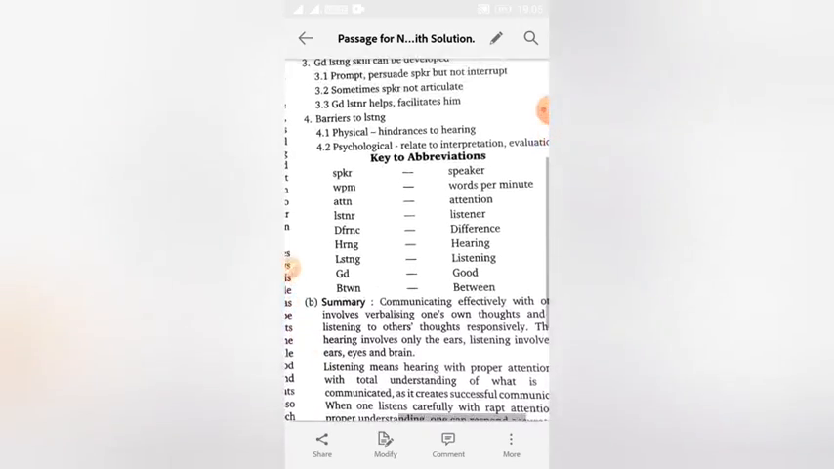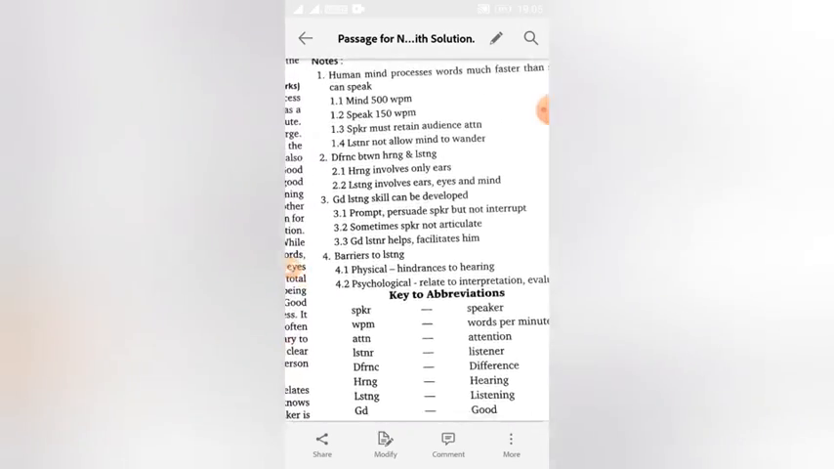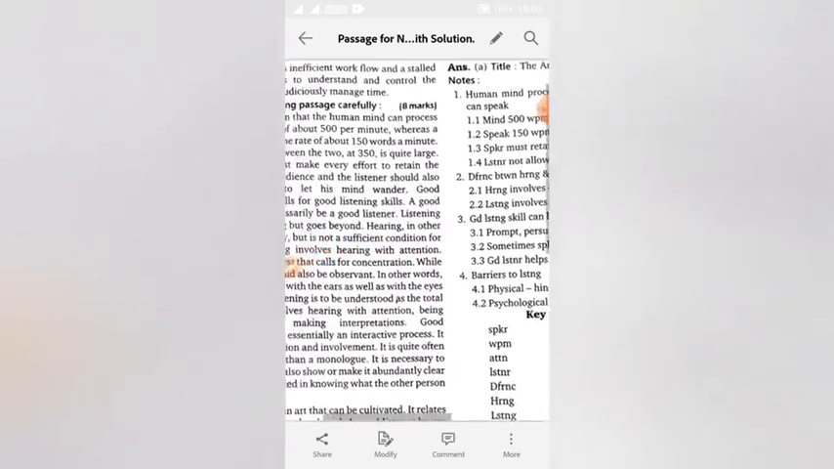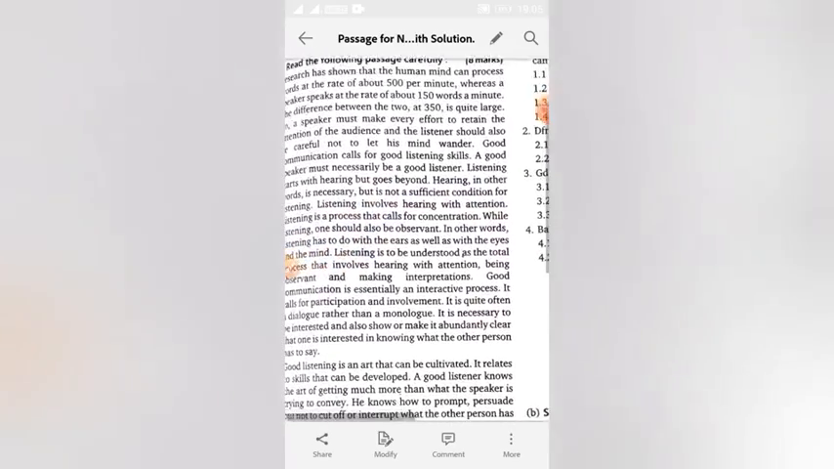So this is the way by which you can make notes of any given passage. I think it is quite clear now.